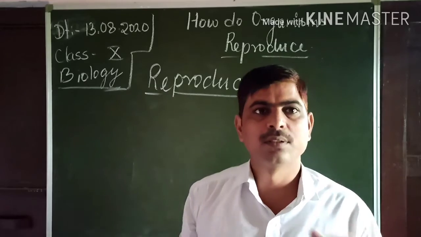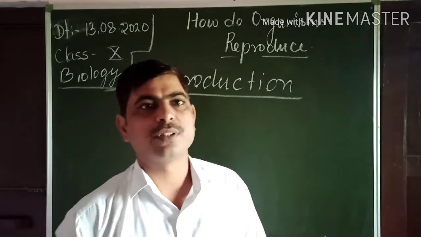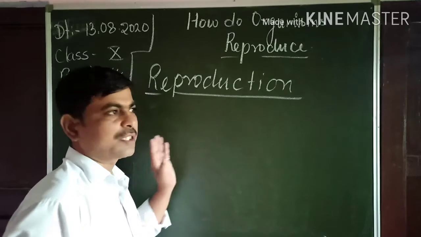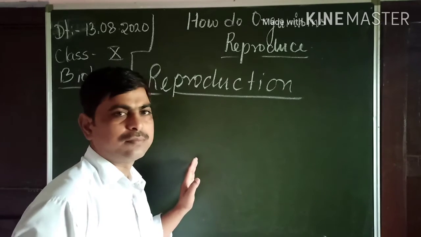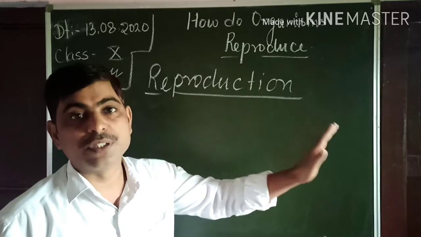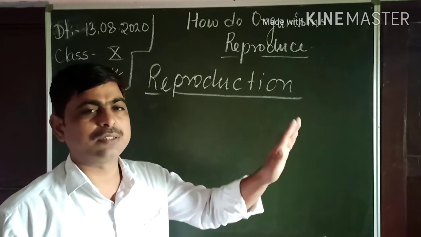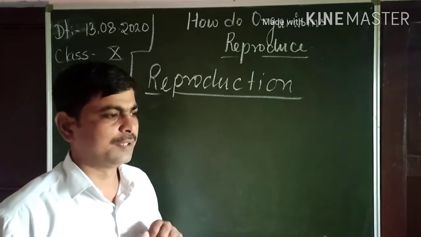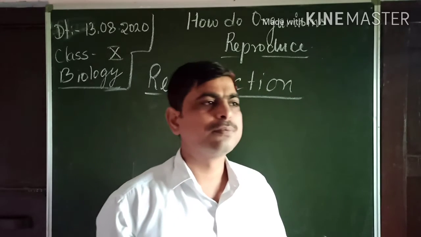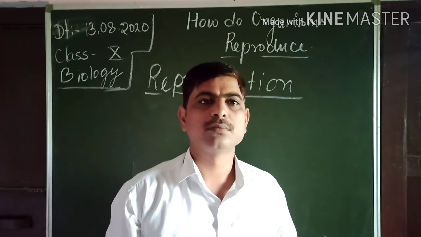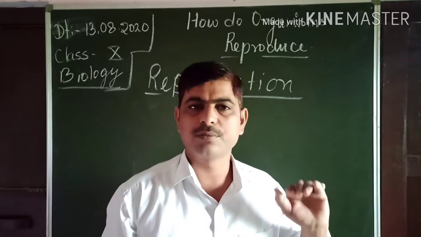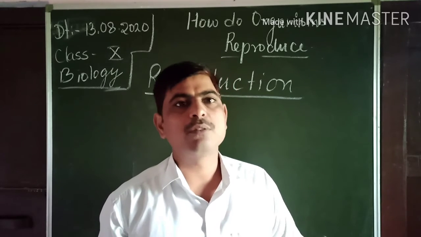We are the result of reproduction of ancestors. Okay, so reproduction is a process which is necessary for the survival of species on the earth, the existence of species on the earth.